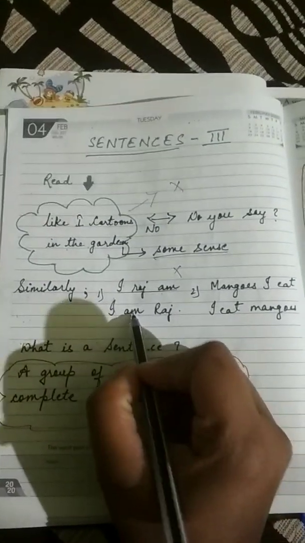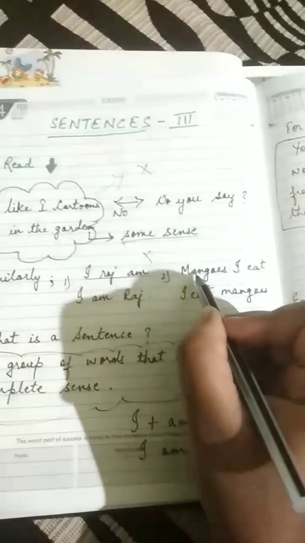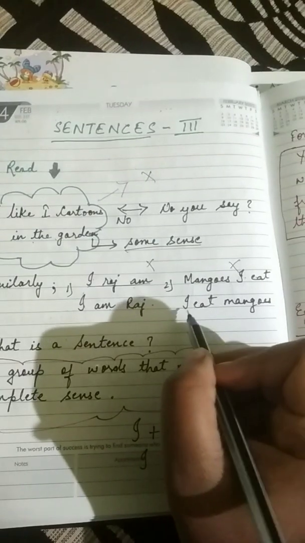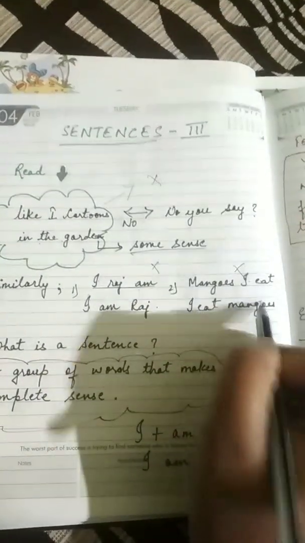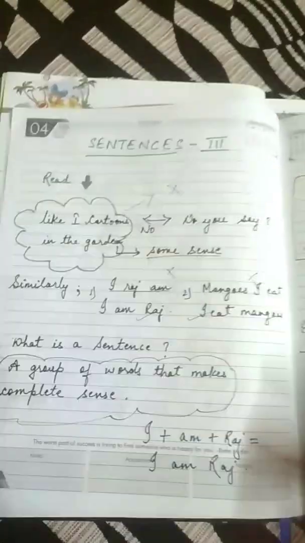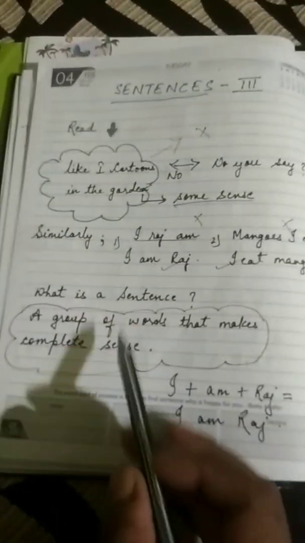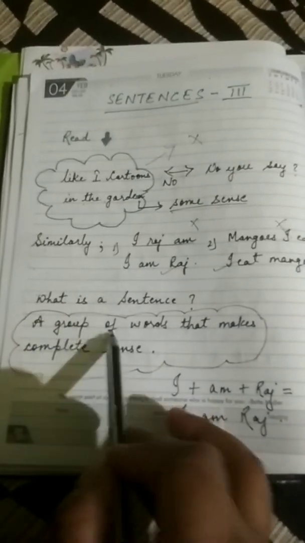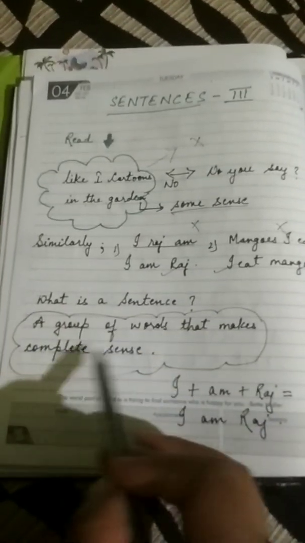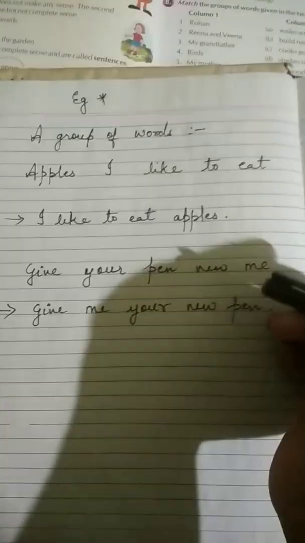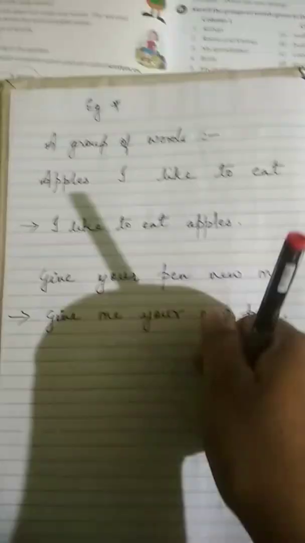What is the correct form of the sentence? "I am Raj." Next, "mangoes I eat." Is this correct? No. What is the correct form? "I eat mangoes." This is the correct form of writing a sentence. Now coming back to what is a sentence. It says that a group of words that makes complete sense. Now what do you understand by a group of words? A sentence is a group of words.